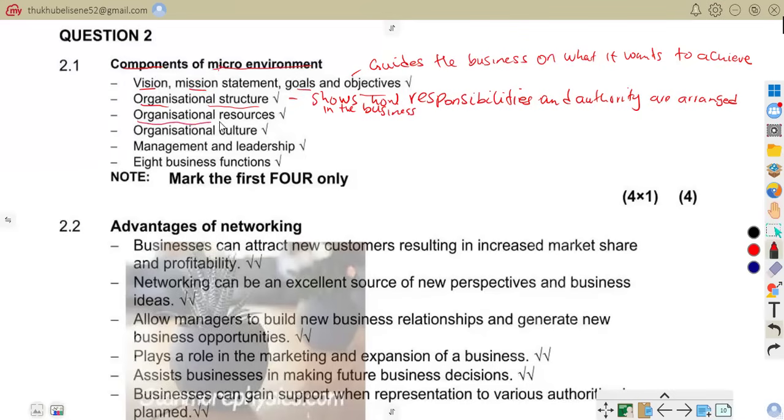Then we have organizational resources. With organizational resources as one of the components of the microenvironment, we're talking about resources used by the business to operate effectively.